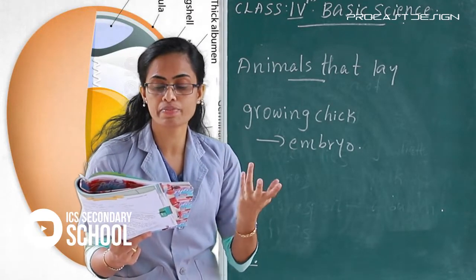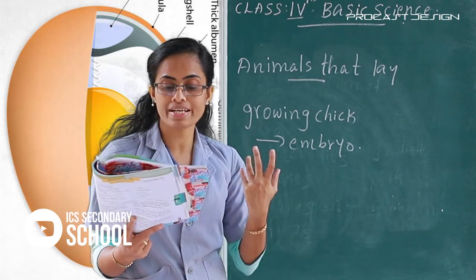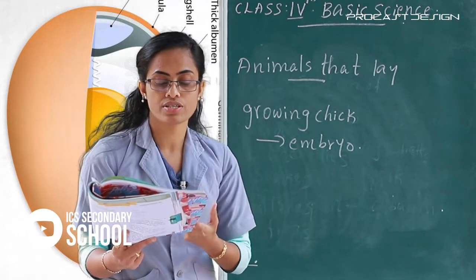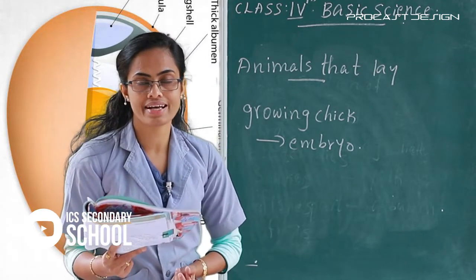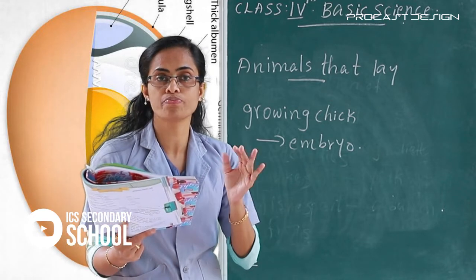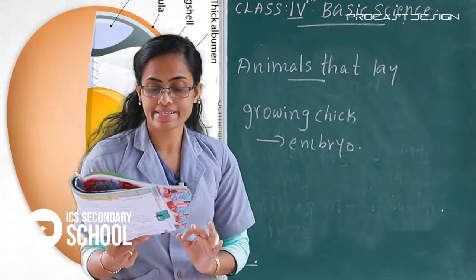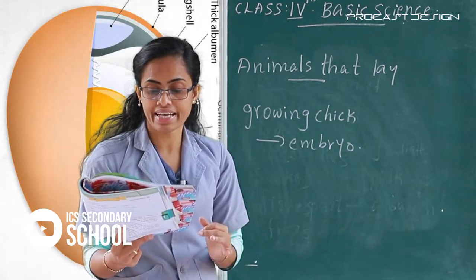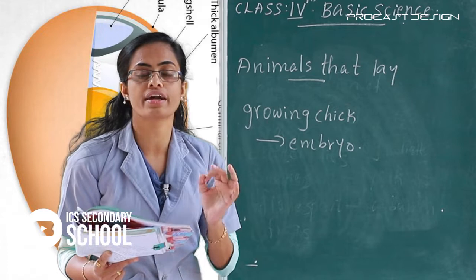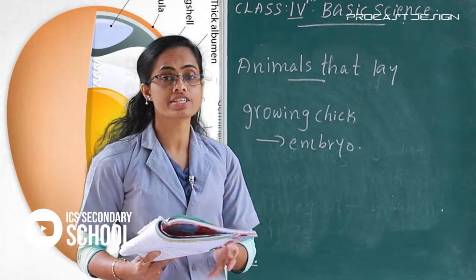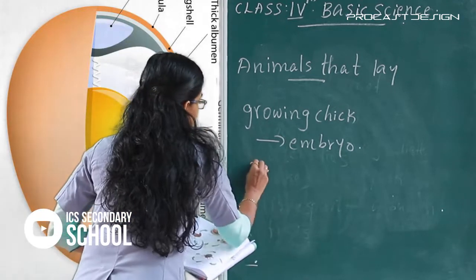The embryo develops into a chick, the chick breaks the shell and comes out. This process is known as hatching in case of birds. In the case of hens, the egg usually hatches in 21 days. How many days? 21 days.